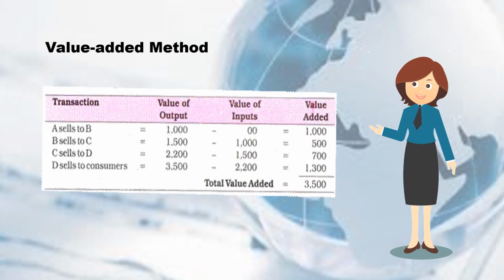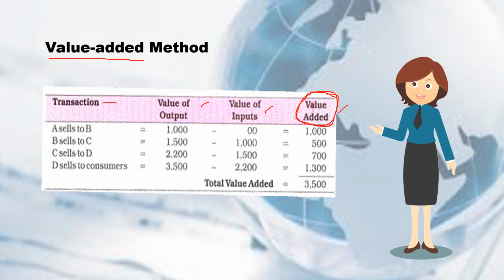So here is the example. So we have here transaction, value of output, value of inputs, and the value added. So dito natin makikita yung impact ng value added method. So again, under value added method, all those value na na-add all throughout the production are being considered.